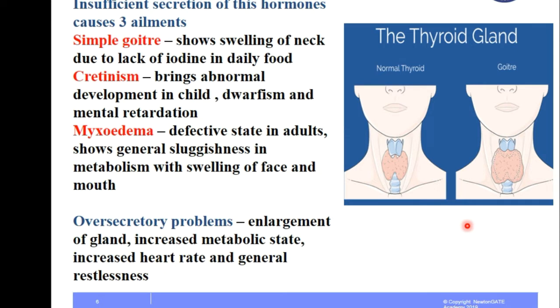In goiter, the thyroid gland swells, which results in swelling of the neck. Cretinism brings abnormal development in a child, dwarfism and mental retardation. Myxoedema is also a defective state in adults that shows general sluggishness in metabolism with swelling of the face and mouth. Thyroid hormones also have some oversecretion problems. In case of oversecretion, there is enlargement of the gland, an increased metabolic state and increased heart rate.